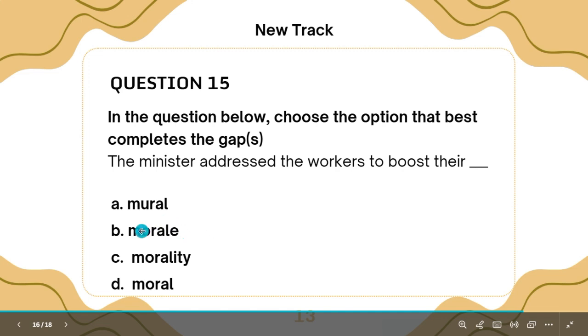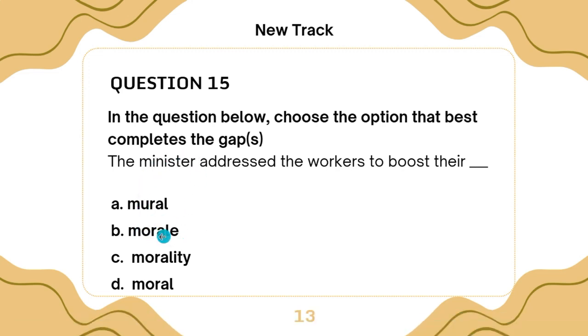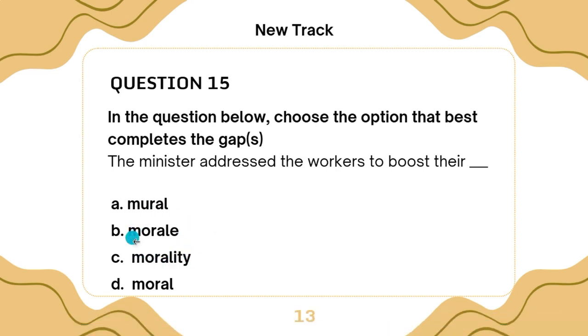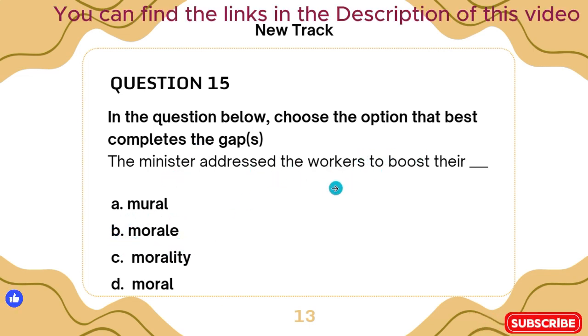Now we talk about morale. Morale is a noun. Morale has to do with the state of mental or emotional condition, especially concerning someone's confidence, enthusiasm, and motivation. So definitely morale, B, is the right option, because the minister addressed the workers to boost their motivation, their confidence, and their enthusiasm toward work.